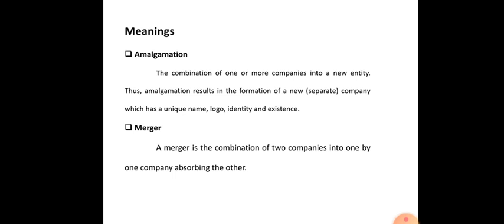Now let us see what a merger is. A merger is the combination of two companies into one, with one company absorbing the other. Two companies decide to combine into one. The assets and liabilities of one company are transferred to another, and the first company loses its existence. This is the merger.